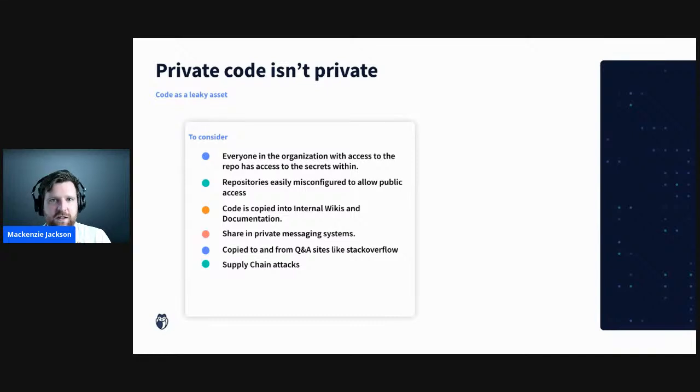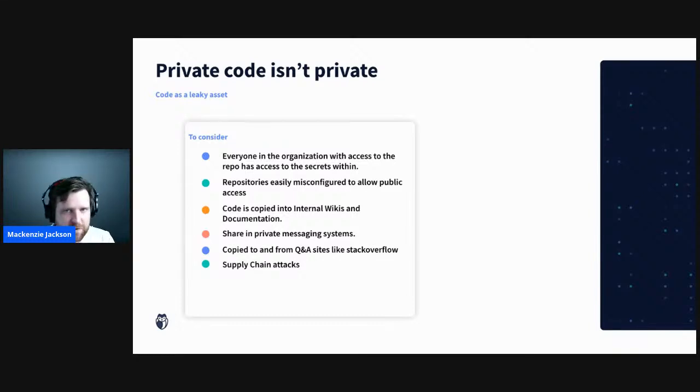We also have to think that everyone that has access to this code has access to everything within it, including the history, which I'll talk a little bit about. So it takes just one compromised account for someone to have access to this source code. And there are also a lot of misconfigured Git repositories. Git repositories are often made public when their intention is not to be public. Now, this can happen by accidentally pushing code to a public repository on, say, a cloud host like GitHub, or it can be due to the misconfiguration of your internal Git repositories that are accidentally exposed to the public.